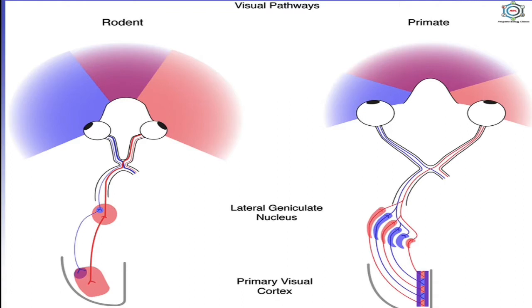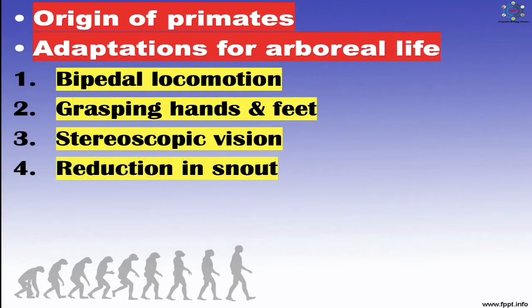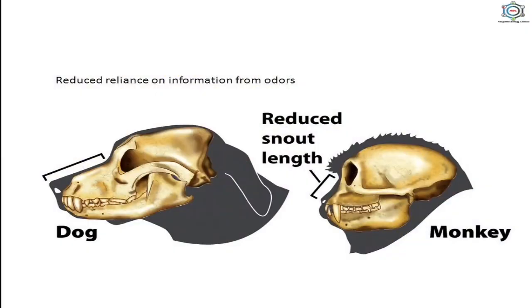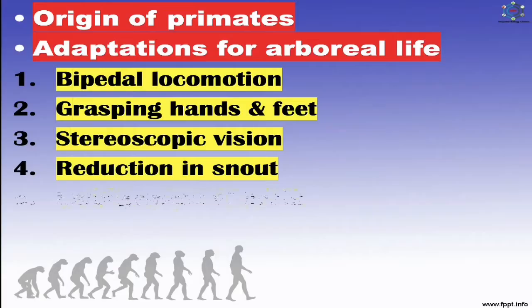This gave stereoscopic vision for the precise judgment of distances, a necessity for arboreal life. Increased number of rods and cones provide sharp eyesight. Next is reduction in snout. With a shift in the position of eyes and a greater dependence on vision, there was shortening of snout which permitted better visibility. This reduced the sense of smell.